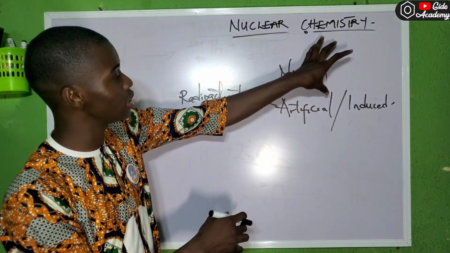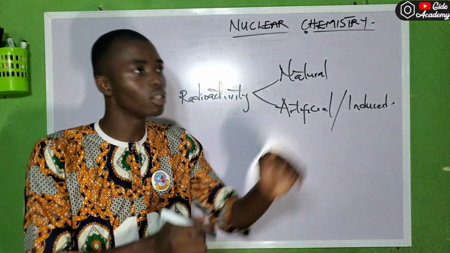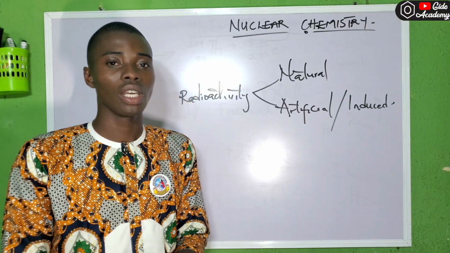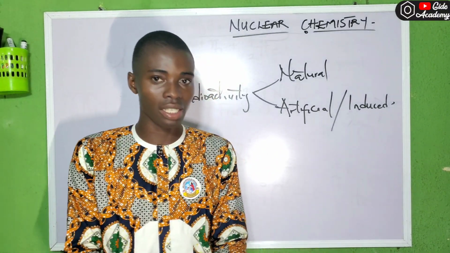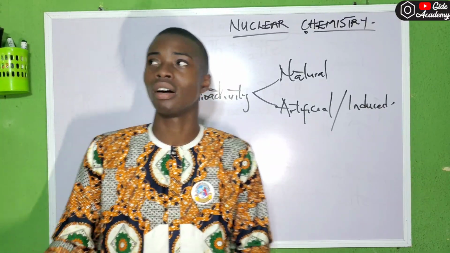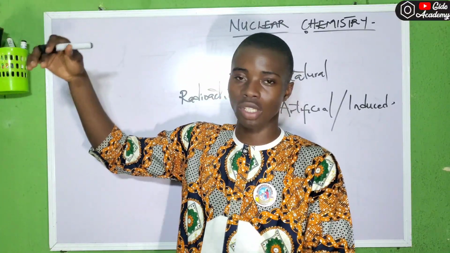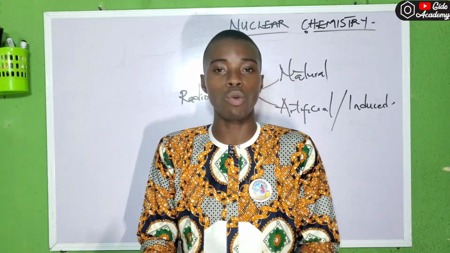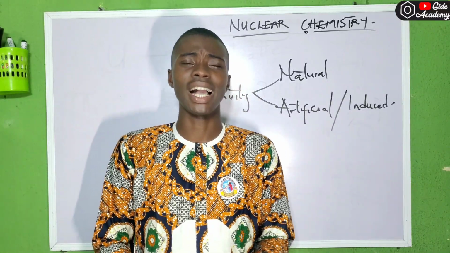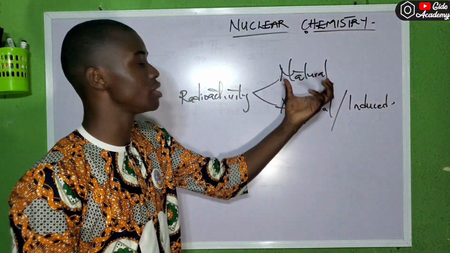Let me explain the first one, natural radioactivity. Natural radioactivity is the one I'll be explaining from the beginning of the video to this very extent, whereby the nuclide is unstable. So if it's unstable, it has to disintegrate. It occurs spontaneously. It's natural. It's a spontaneous phenomenon, like a waterfall, I mean, spring water, rock water, those kinds of things. The way we live our life is spontaneous. Like this particular video now, I can say it's spontaneous. So to an extent, natural radioactivity is spontaneous.